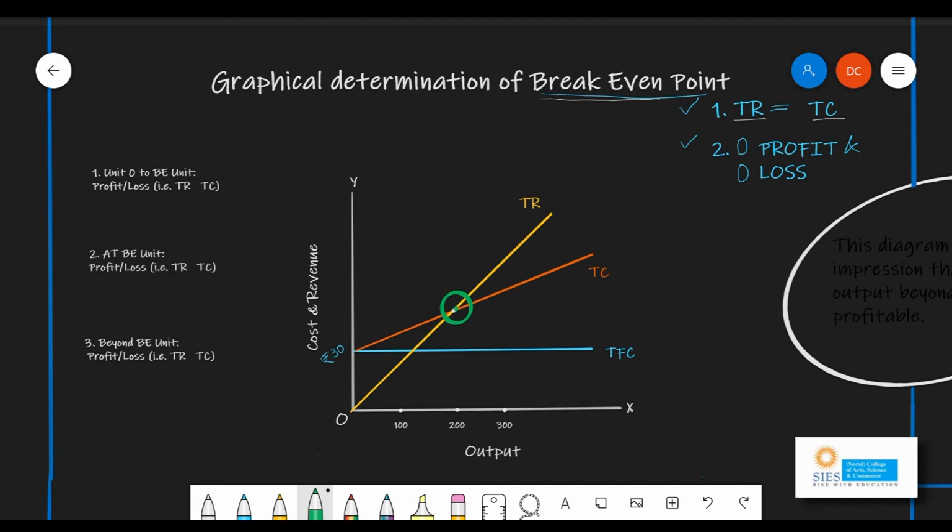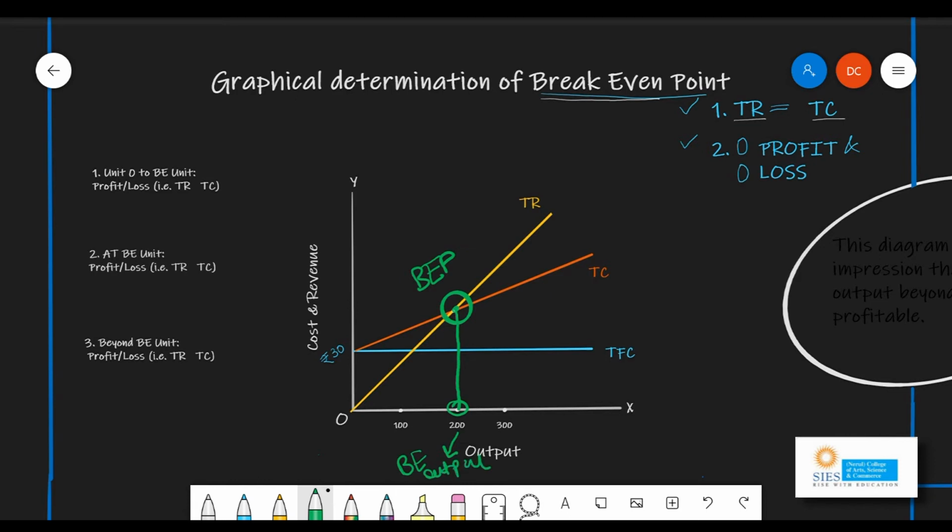So let me just name this point BEP, that is our break-even point for the diagram. When I extend a perpendicular line from BEP onto the x-axis, I reach an output. This output, which in this case is 200, is known as my break-even output.